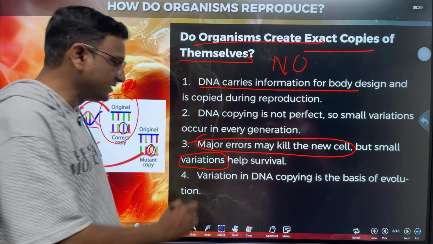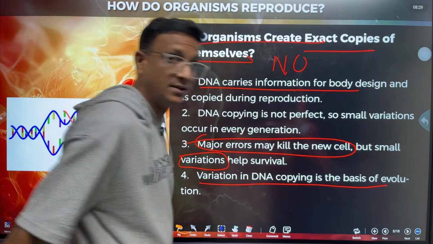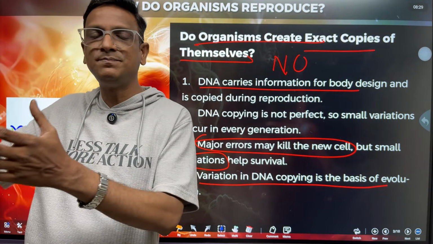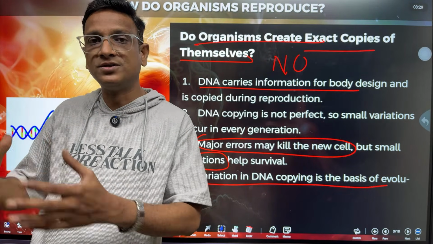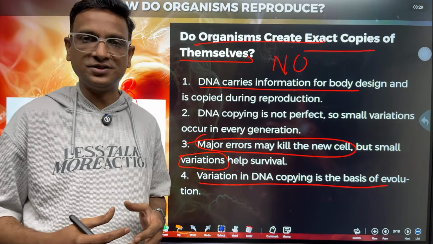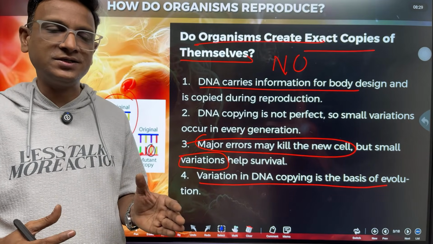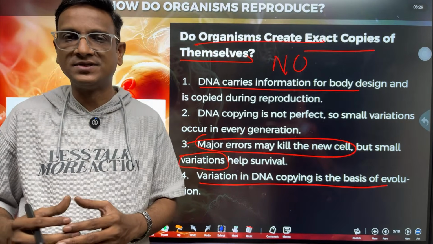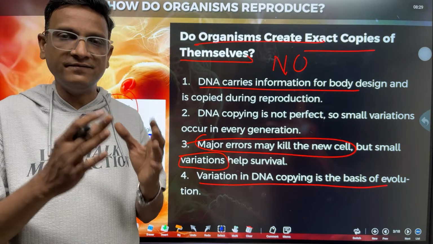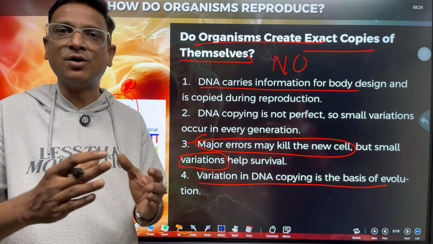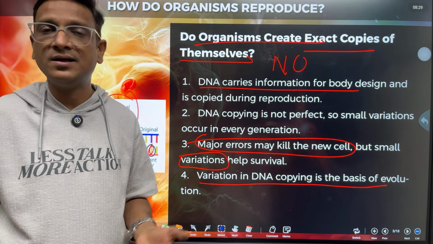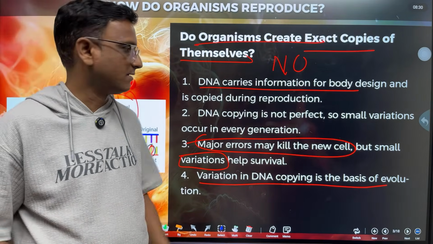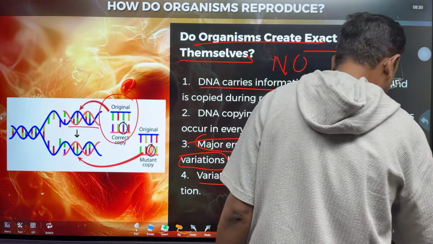So this variation in DNA copying is the basis of evolution. It is the main thing for the evolution. These many species have come out all because of the variations. Of course, we cannot completely say that variations are always helpful for the organisms. But in many cases, they help the organisms to survive better in the new environmental changes, whatever the environmental changes come. Right?